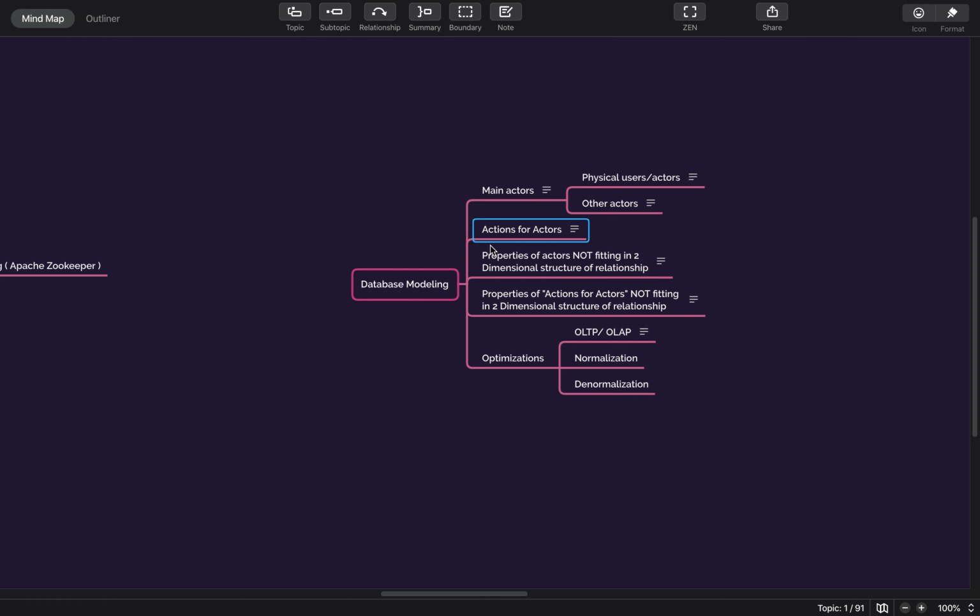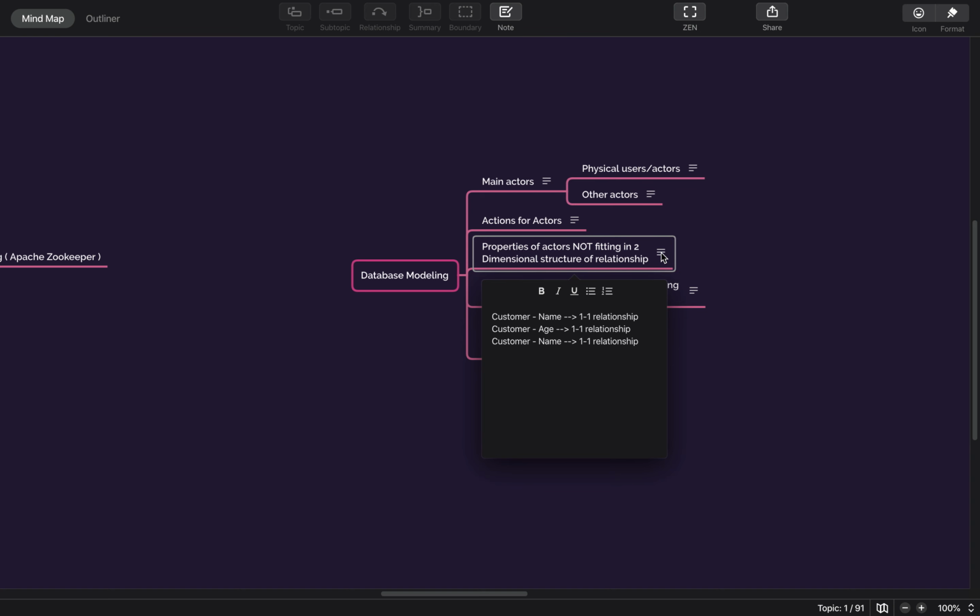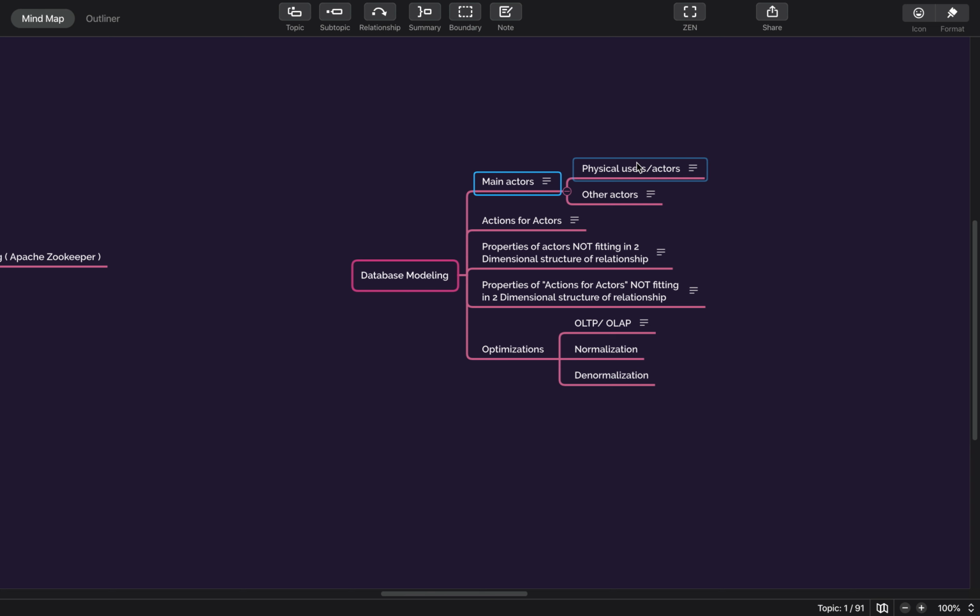Now, there could be certain properties which might not fit in this two-dimensional structure of a relation. What it means is, let's say you have an actor like user. A user might have multiple mobile numbers, right? Either you can have comma separated values of mobile numbers, which no one does, so what you will do is create a new table for it. You will create a new table like addresses. A user might have multiple addresses: home address, office address, some other kind of address.